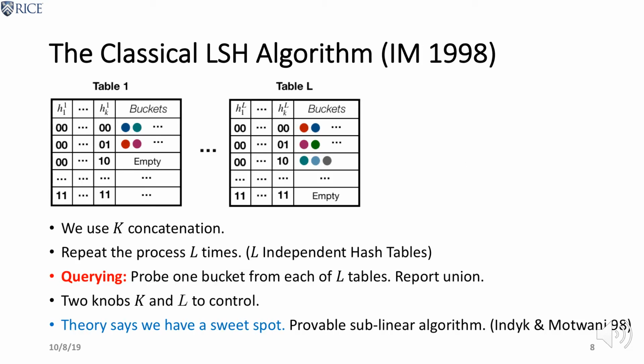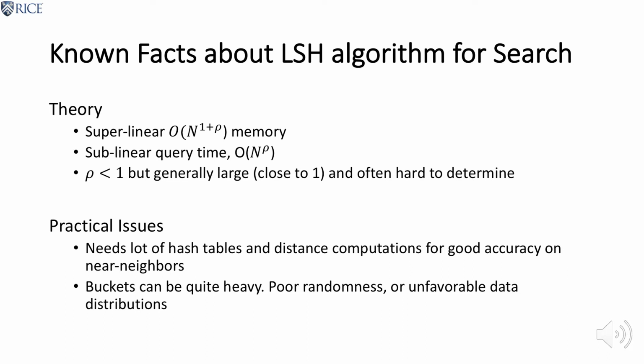Here are more details about LSH and its K and L parameters. A very popular application of LSH is near neighbor search. It has a lot of nice theoretical guarantees about time and space complexity, but in practice, it's still a problem that it requires a lot of hash tables for good accuracy.